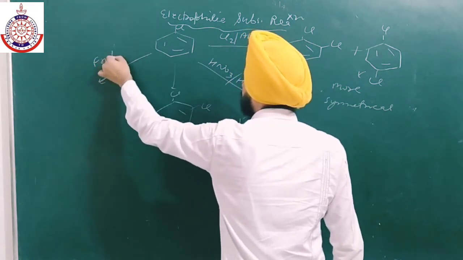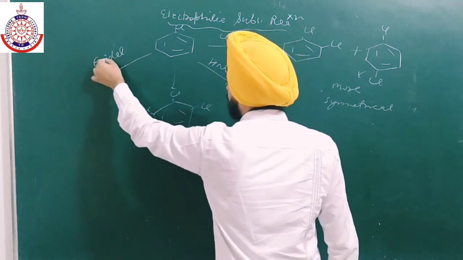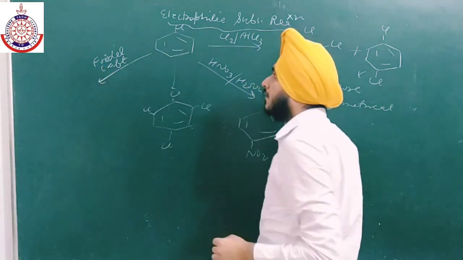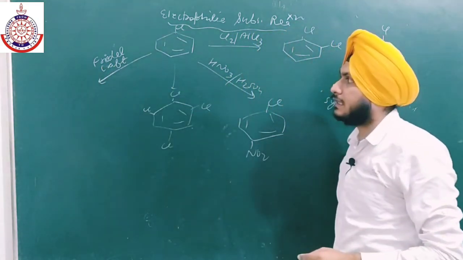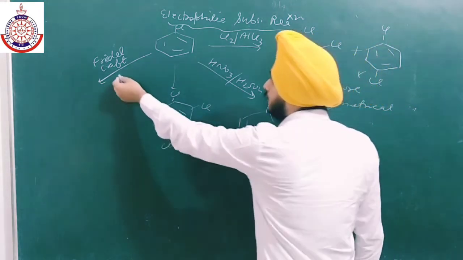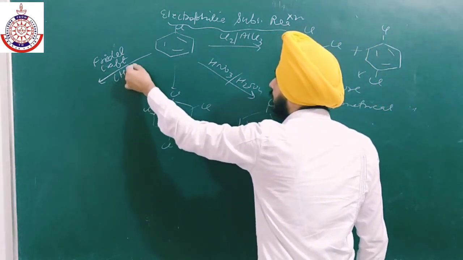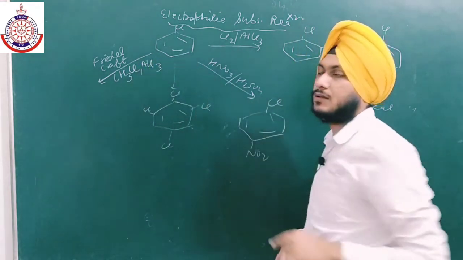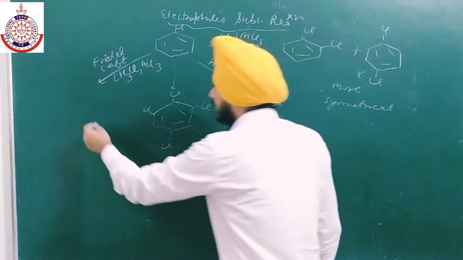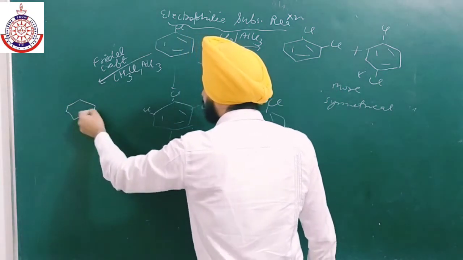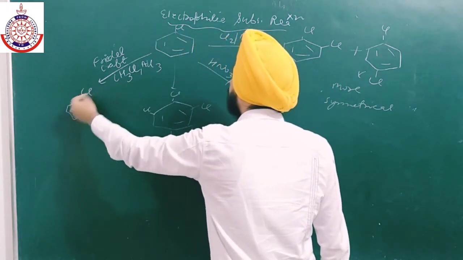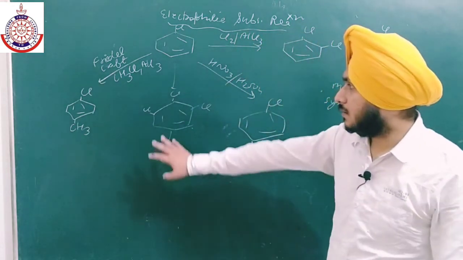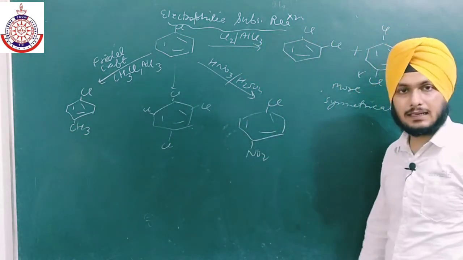Friedel-Crafts alkylation. In Friedel-Crafts alkylation, we have CH3Cl and AlCl3. So the CH3 group will attach on the para position as the major product. We will get both para and ortho products, but para is more stable. So this is the Friedel-Crafts alkylation.